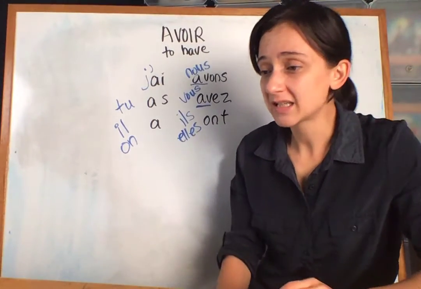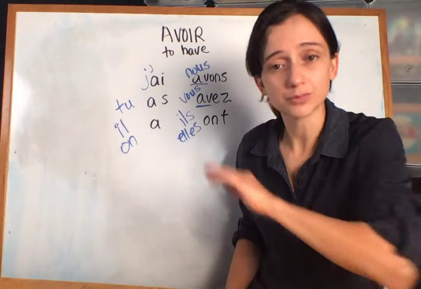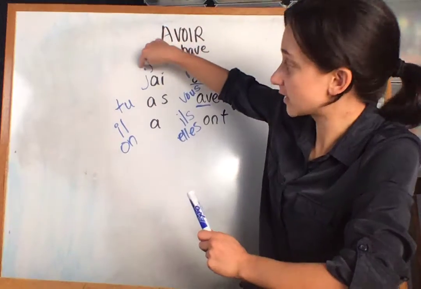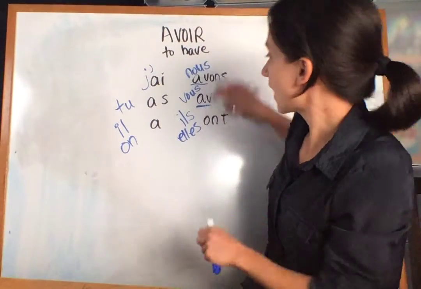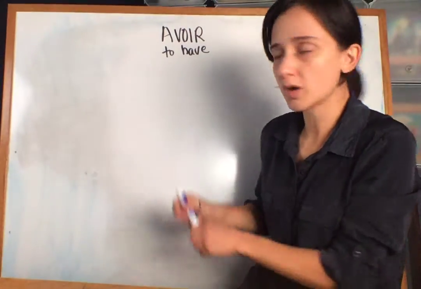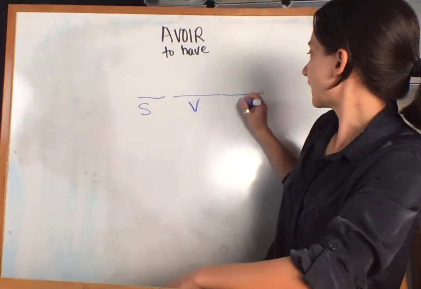Where it gets tricky is if we start trying to throw in extra words. So don't throw in any extra words. You just need the subject, the verb and the object. And the more you keep it there, subject, verb, object.